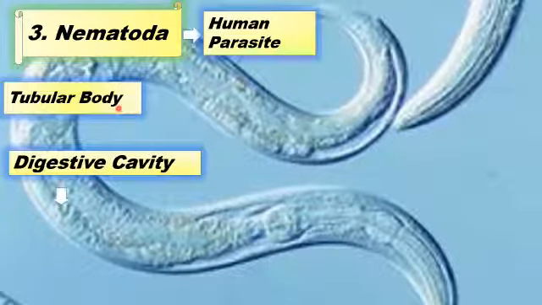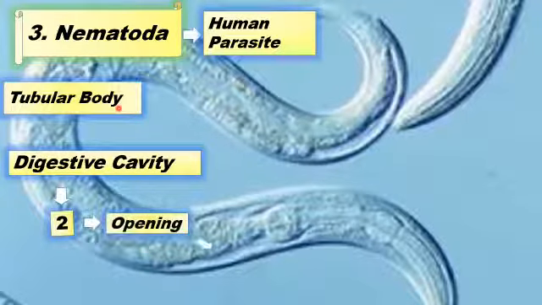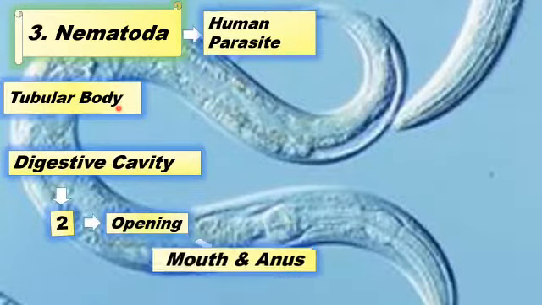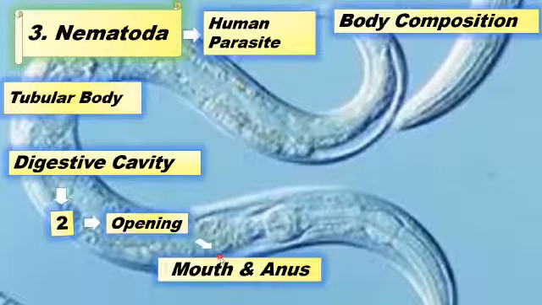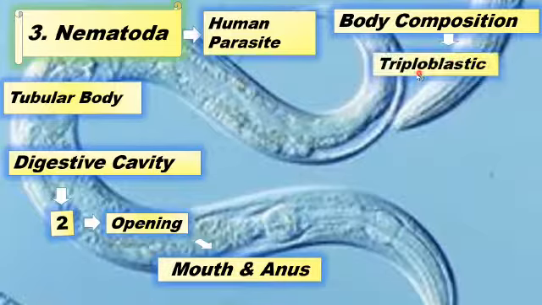And its digestive cavity has two openings, meaning that they contain both the mouth and the anus. Now let's talk about its body composition, that is, what its body is made up of. Its body composition is triploblastic.